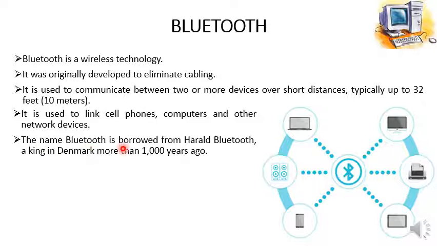The name Bluetooth is borrowed from Harald Bluetooth, a king in Denmark more than 1000 years ago. So this device is named for this king in Denmark.